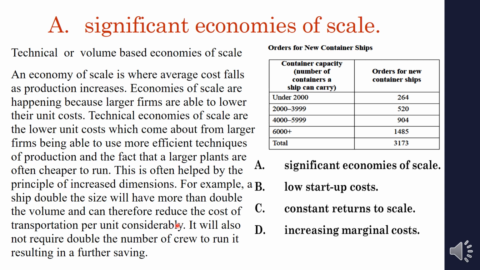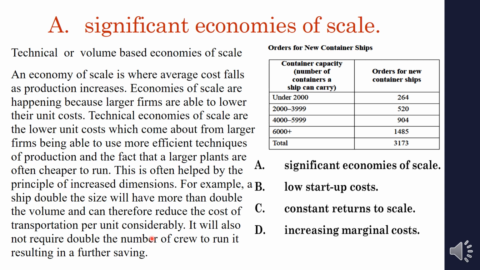For example, here the capacity increases and the order is very high. Why? Because when the capacity increases, the cost is not increasing that much. The number of captains and crews needed to control the ship will be the same, but that particular ship can carry more loads. That's why the per unit cost is reducing.